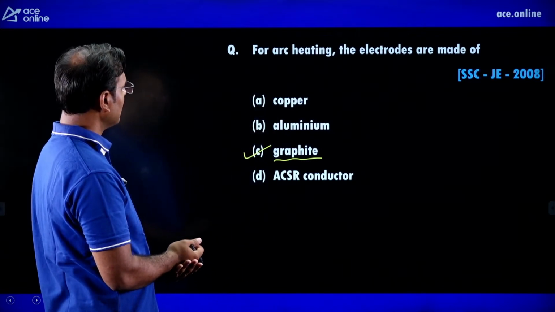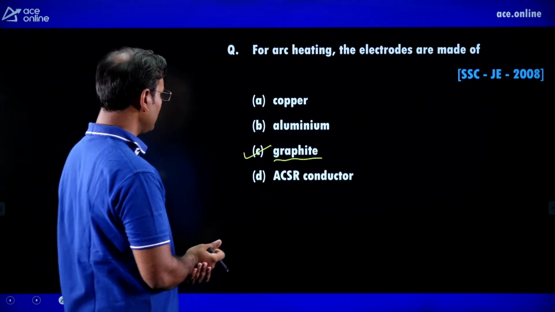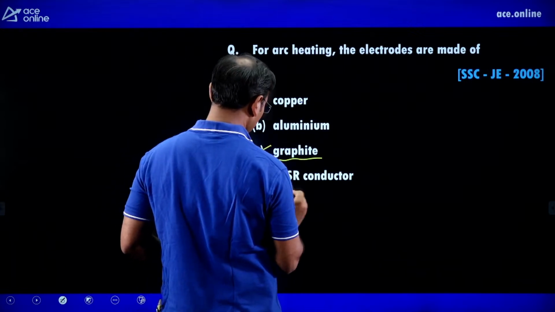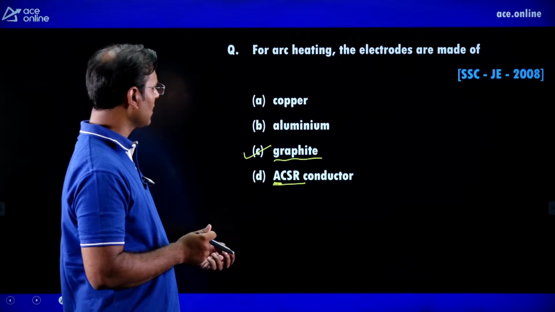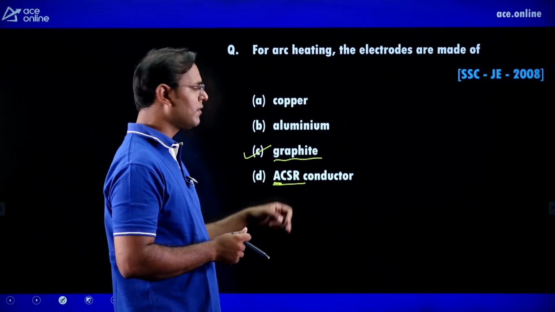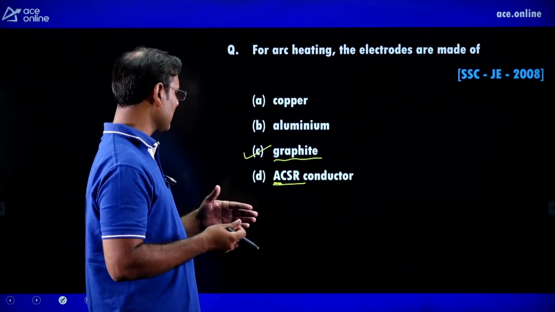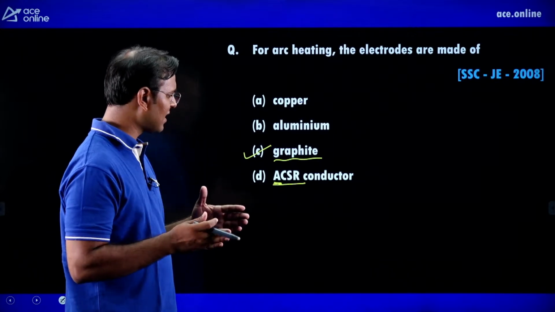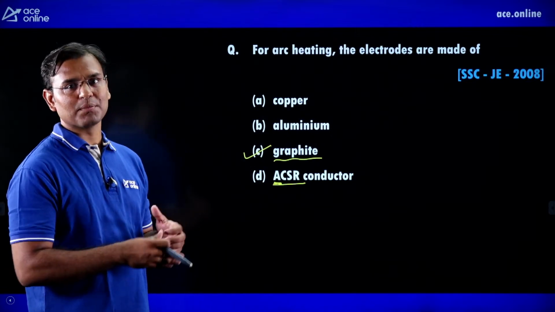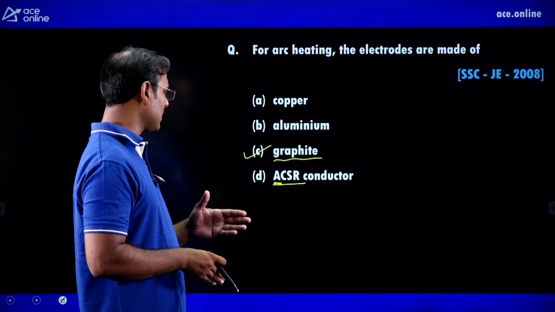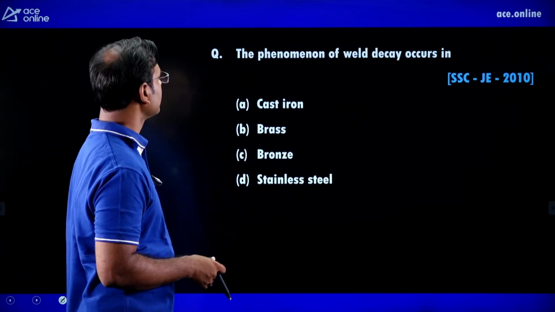Okay. Then copper, aluminium, ACSR conductor. Guys, do you know what ACSR is? A stands for aluminium, and ACSR is aluminium conductor, steel reinforced. It means an aluminium electrode is there and some steel is also kept in that electrode. But graphite is the correct answer.